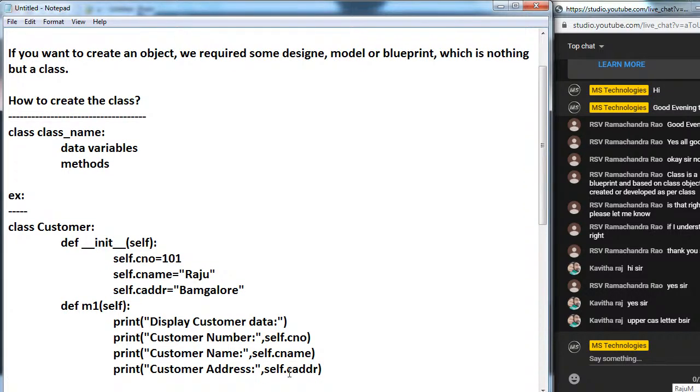See, this is the class and the class name. Inside the class I am taking variables, and methods also. m1 is the method, and constructor is also one type of method only. Forget about the constructor for now, I will explain in detail later. Just remember m1 is the method, and apart from this method, I am taking the variables cnumber, cname, caddress, and the method also.